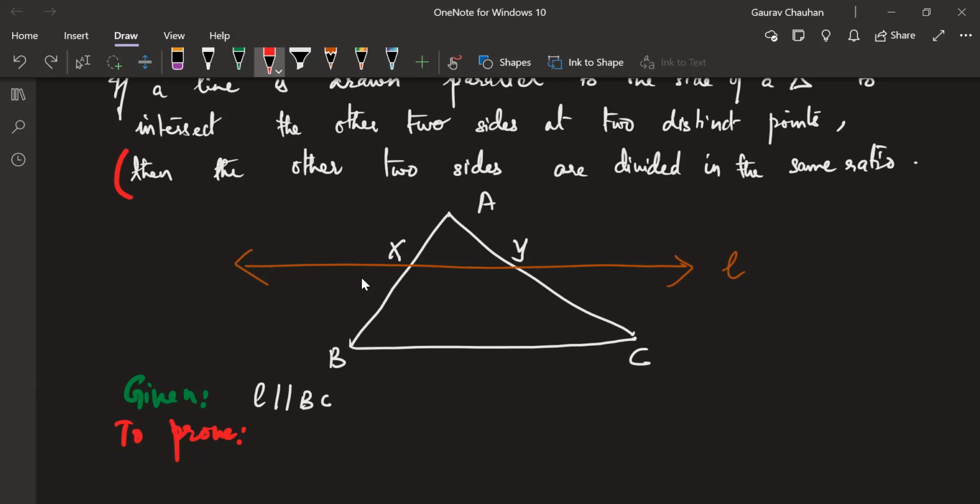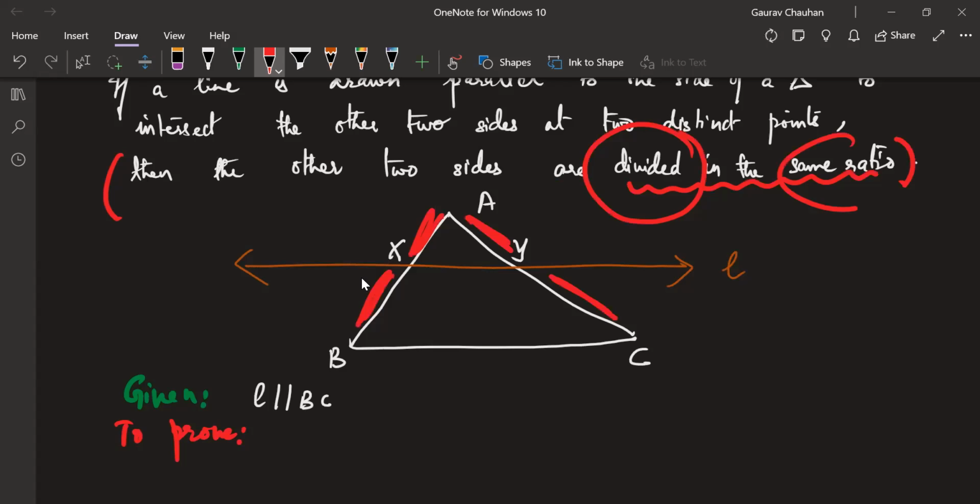Yes, Tulsi? Go ahead. Okay, you're close, but I'm not getting a mathematical sense out of it. It's good that you have understood what the word divided means. You're close. The word is ratio. So can you put it in a ratio and tell me? You're almost there, Tulsi. Okay, AX equal to AY, XB equal to YC, you're saying.